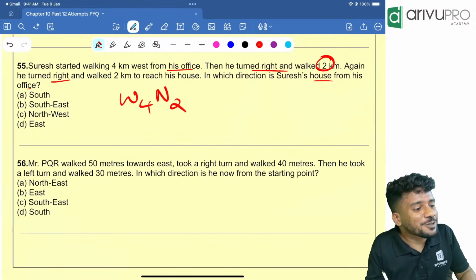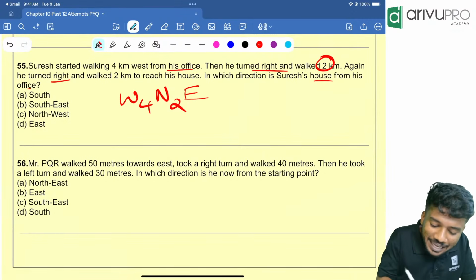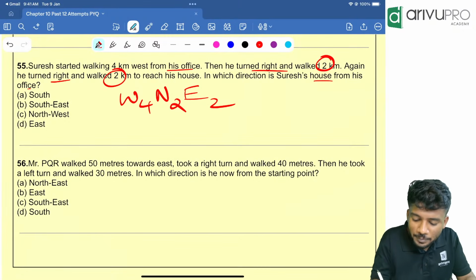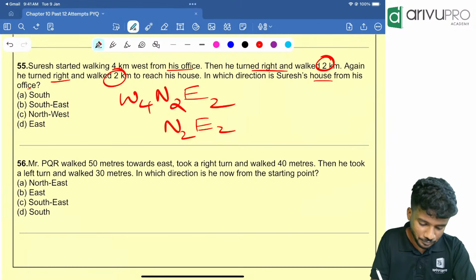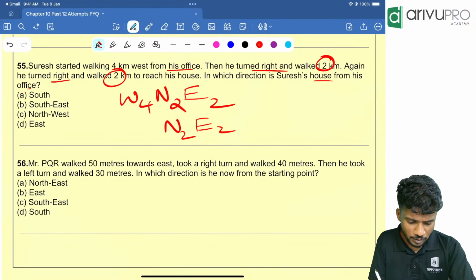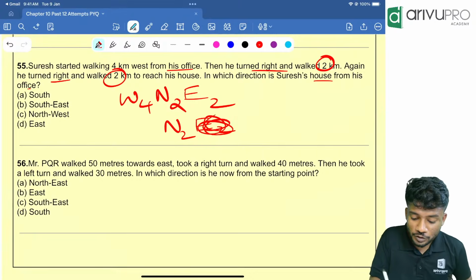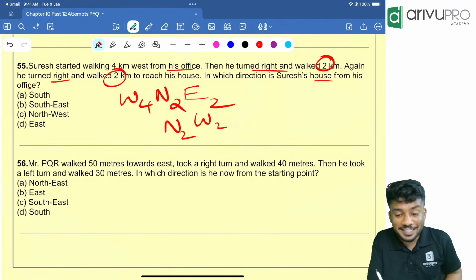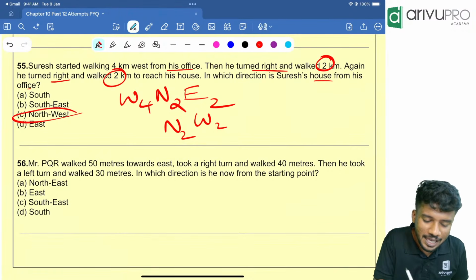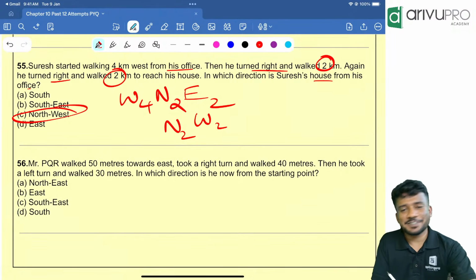Right of north is east, and he walked 2 kilometer. Now get me the answer. North to east to, sorry, wrong. North to west, because west is the bigger value. West to. So northwest is your answer. Option C is your answer.